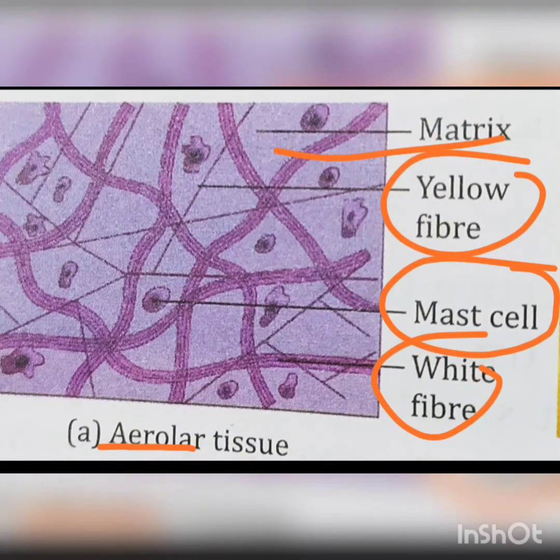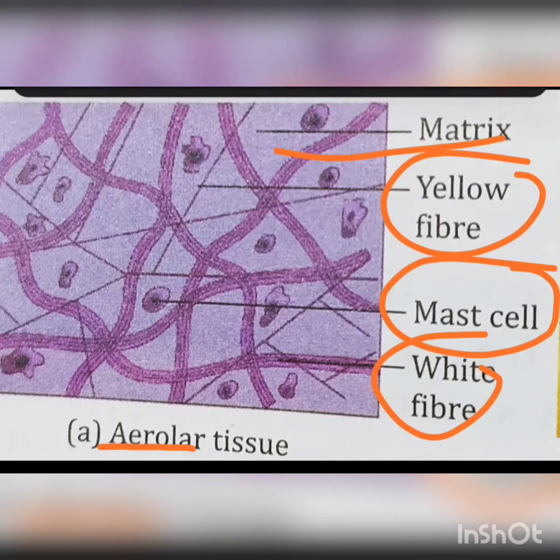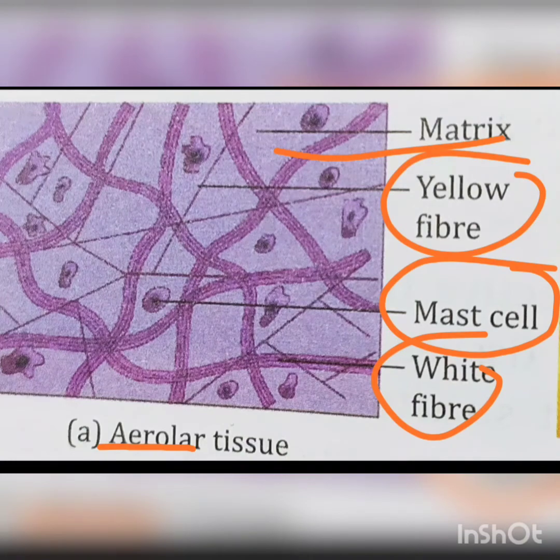They are found in the dermis, that means the layer of the skin, in the ligaments and tendons, and in the sheath of muscles. The function of the areolar tissue is to support and build a wide variety of body structures. It binds the skin with the muscles, and attaches the blood vessels to the surrounding tissues.